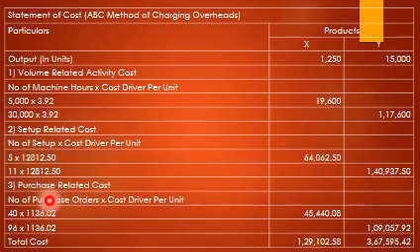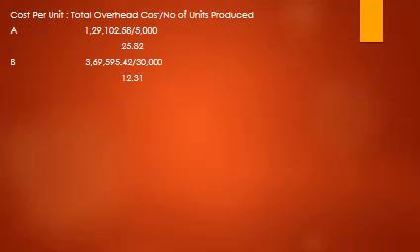That comes to 1,40,937.50. Purchase related cost, number of purchase orders into cost driver per unit, 40 into 1,136.02 and 96 into 1,136.02, which gives 45,440.08 and 1,05,057.92. The total cost comes to 1,29,102.58 for A and 3,67,595.42 for B. Now the cost per unit is the total overhead cost divided by the number of units produced.